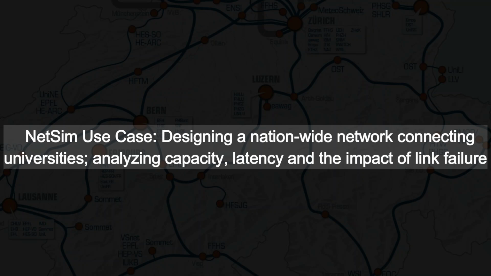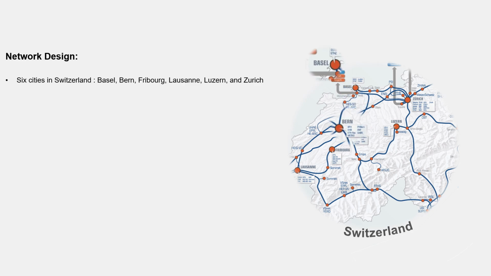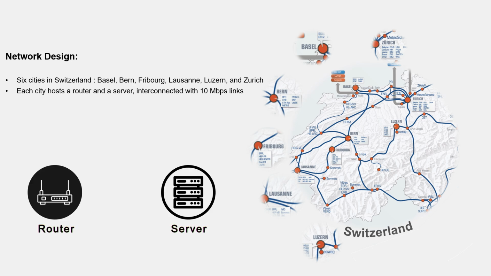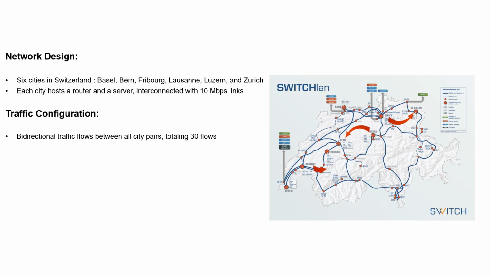NetSim use case: designing a nationwide network connecting universities, analyzing capacity, latency, and the impact of link failure. Network design: 6 cities in Switzerland: Basel, Bern, Fribourg, Lausanne, Luzern, and Zurich. Each city hosts a router and a server, interconnected with 10 megabits per second links. Traffic configuration: bidirectional traffic flows between all city pairs, totaling 30 flows.